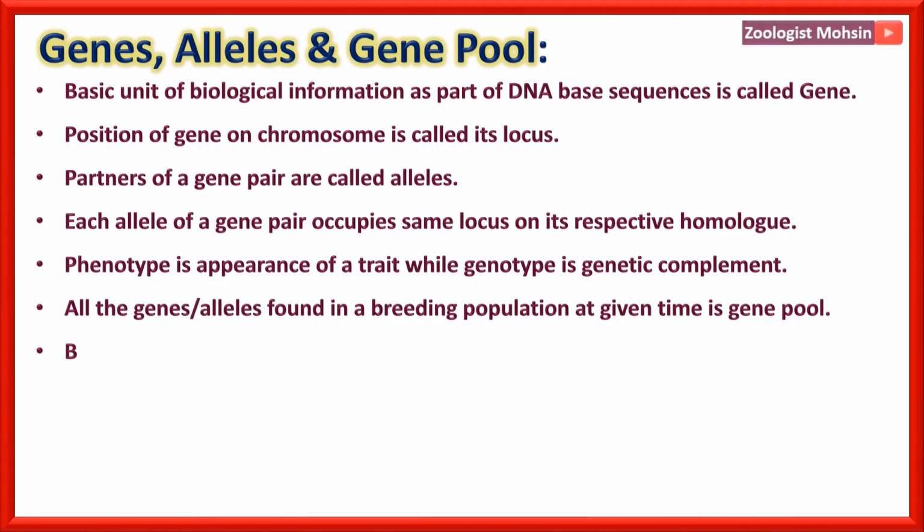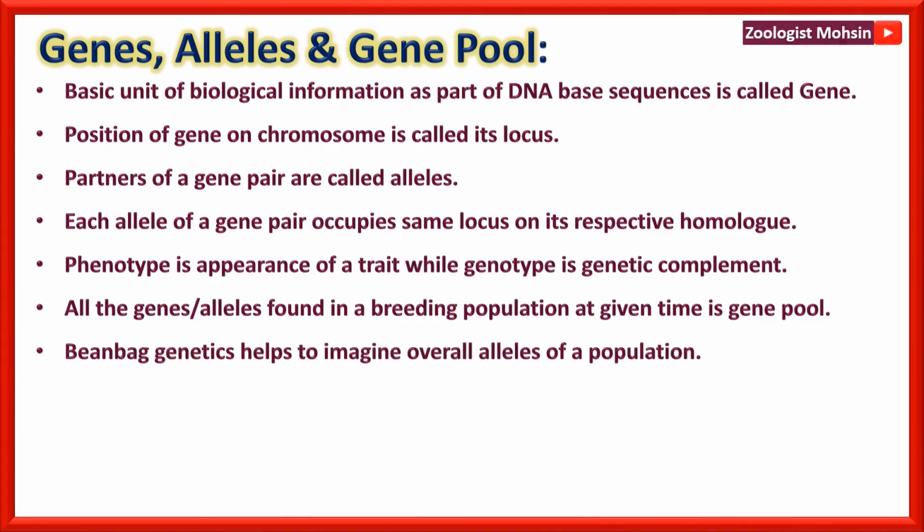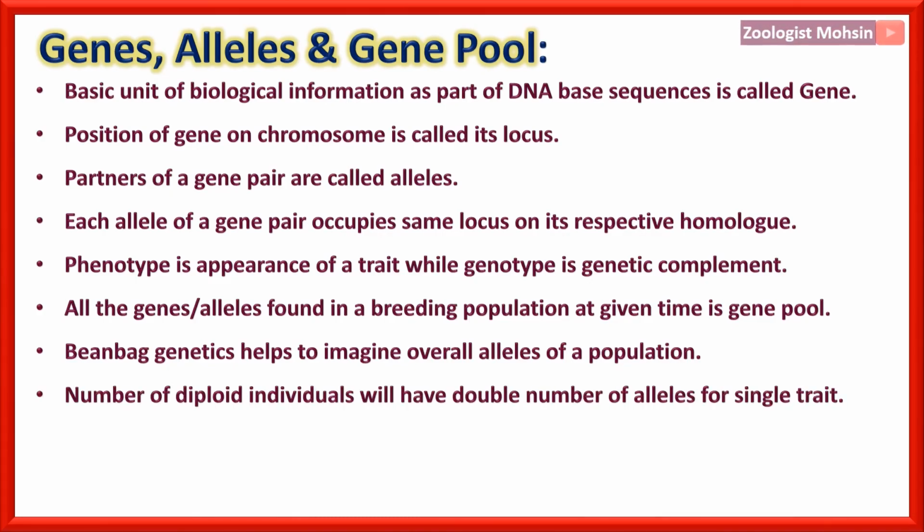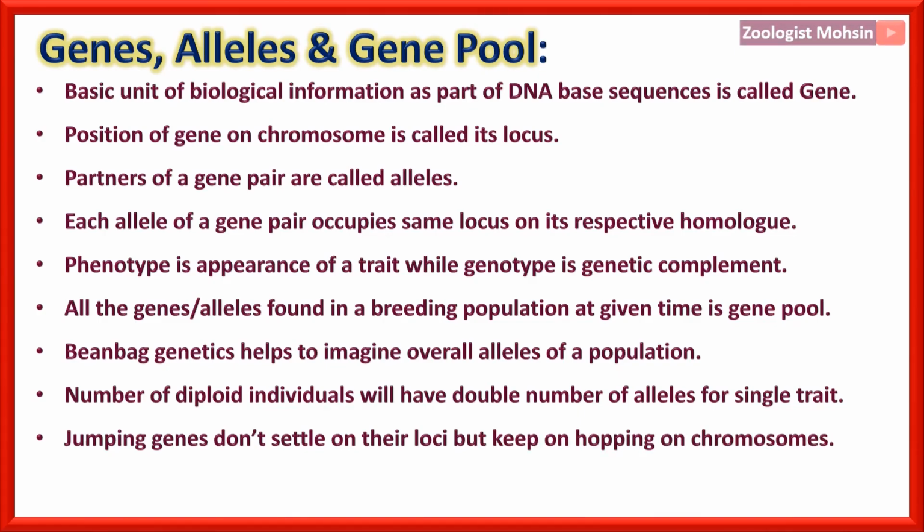All the genes or alleles found in a breeding population at a given time constitute its gene pool, and that beanbag genetics helps to imagine overall alleles of a population, that a bag is filled with the beans. Number of diploid individuals will have double the number of alleles for single trait. How? Because single individual has 2 copies of the alleles, so the number of alleles will be double. Jumping genes do not settle on their loci or position, but keep on hopping or jumping on chromosome. That's why they are given this name.